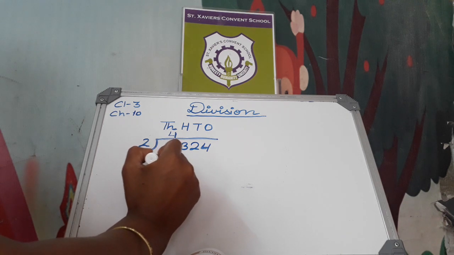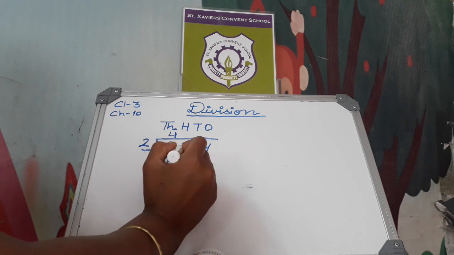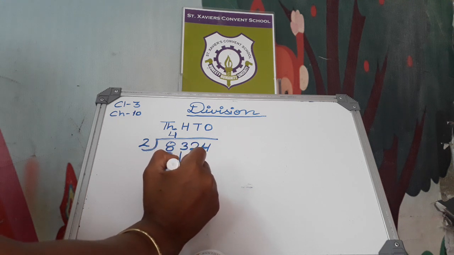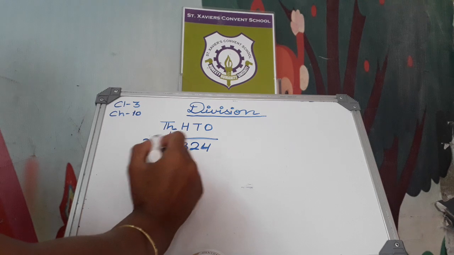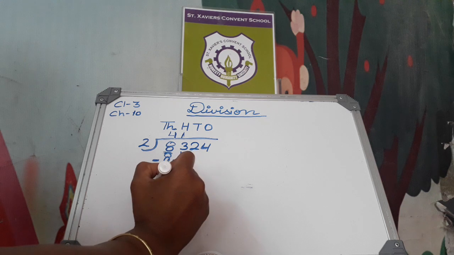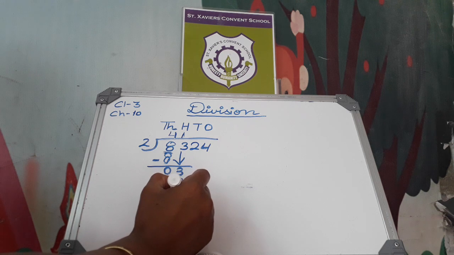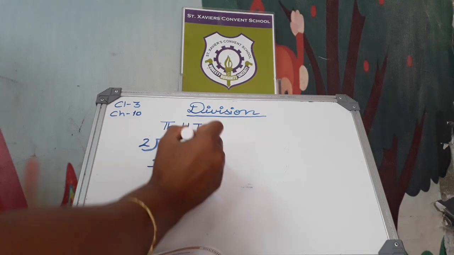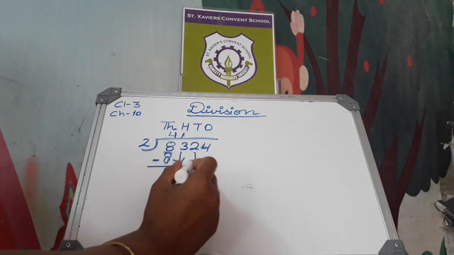Then we have to subtract it. The answer will be 8 minus 8 equals 0. Then we have to write this 100s digit number below here. Okay. Then we have to read this table. 2 ones are 2. Then again we subtract here. 3 minus 2, the answer will be 1. Then we have to write this 2 here. This is the tens 2.